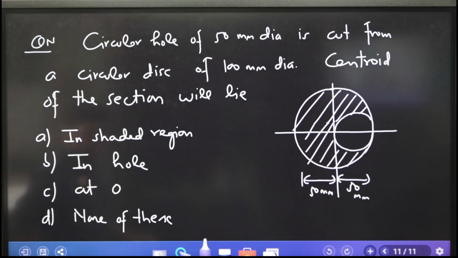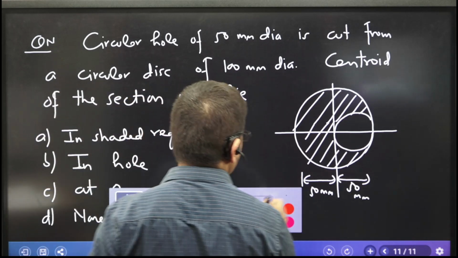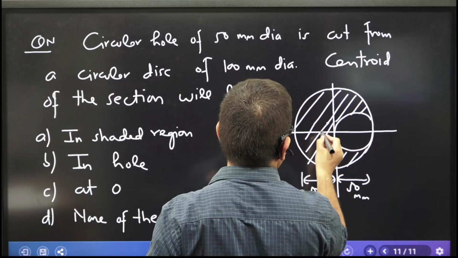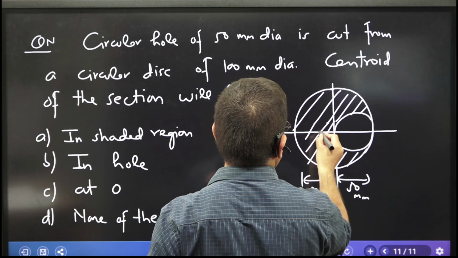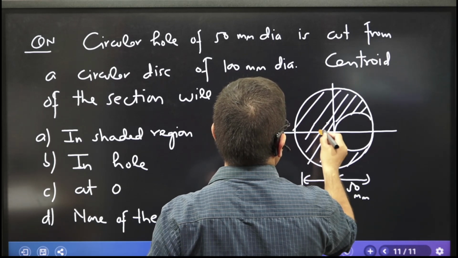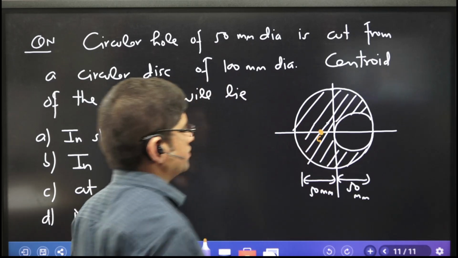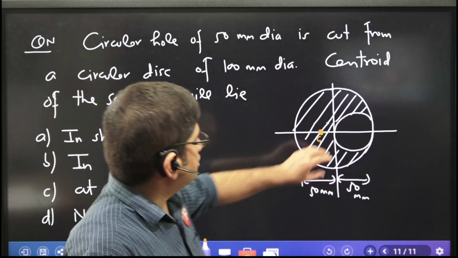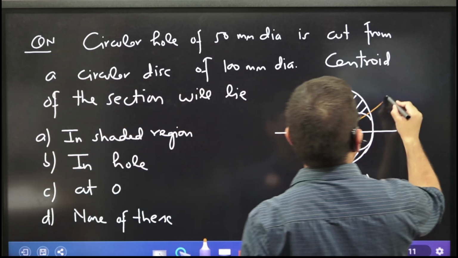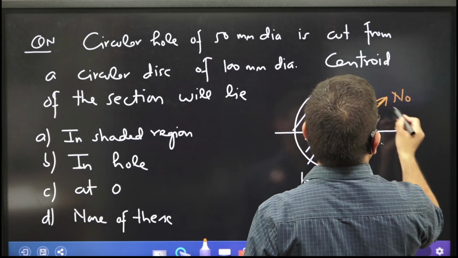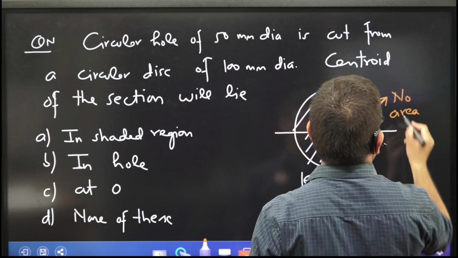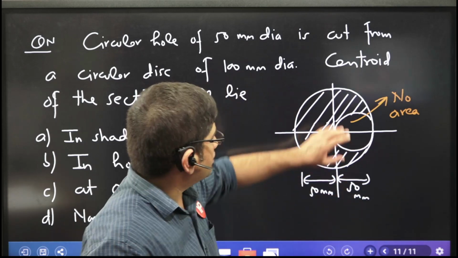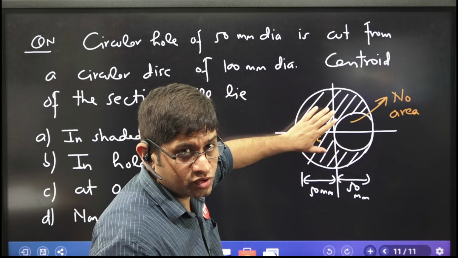Where will the centroid be? It will be somewhere here. That is for sure. G will be somewhere here. Why? Because there is no area here. It is a cut part. And if it is a cut part, then the center of area shifts to this side.